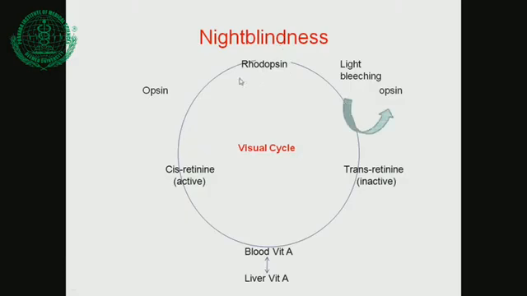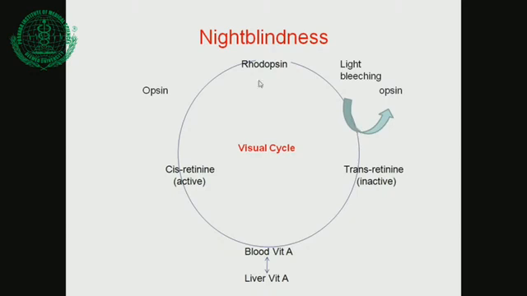When light falls on the retina, the rhodopsin bleaches. Light reaches the rhodopsin and it is converted: opsin is removed and trans-retinal, the inactive product, is produced. This bleaching reaction causes an electrical reaction and you get vision.